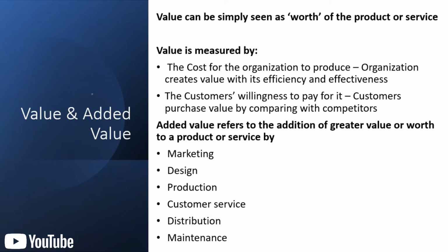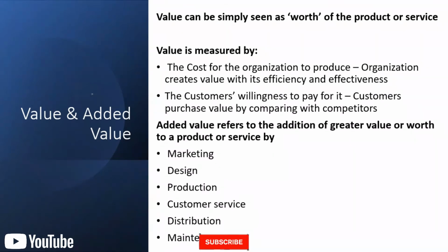The customer's willingness to pay for it. Customers judge value by comparing the competitors. And in some other cases, we price a product according to its competition in the market. A better example is Oppo and Vivo. The price ranges of these two mobile phones are similar. There is not much difference. If Oppo costs 20,000 rupees, a Vivo phone will cost 21,000 rupees. There's just the slightest price variation, and the efficiency, the performance, the looks, the features, everything will be of a similar case.